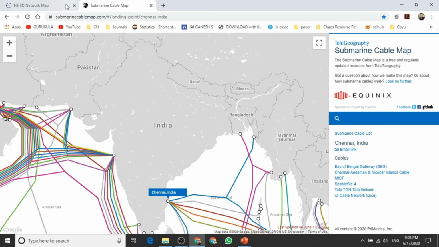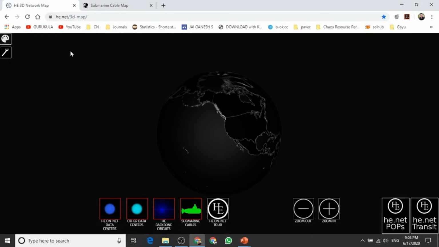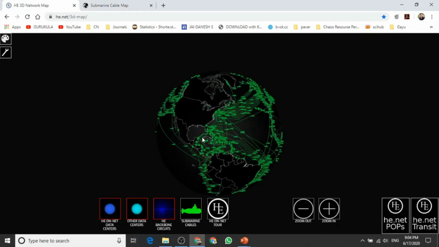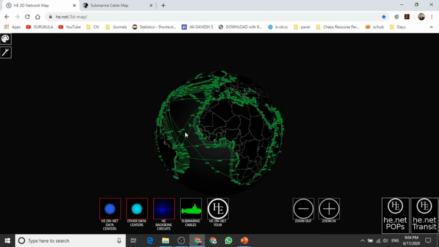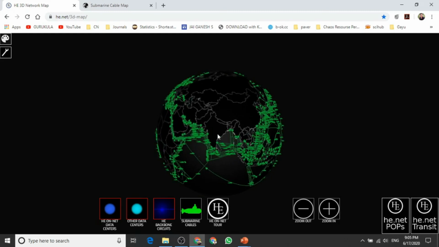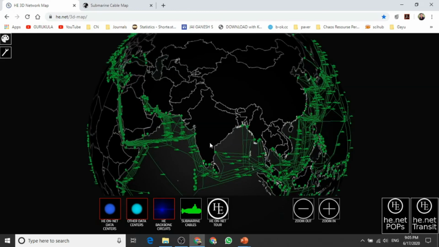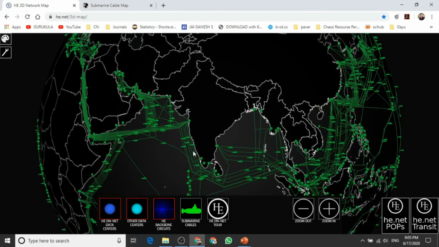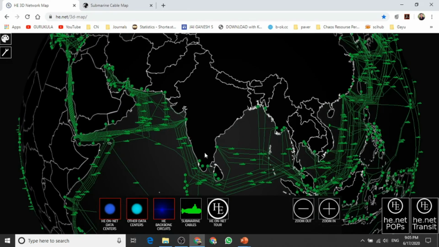In order to visualize the data centers, I will take the help of this particular website, HE3D, where I can show you the submarine cables. All these green color lines that are running across are what we call the backbone networks, and as you could see over here, India is again getting connected from these 5 points. These 5 points are the landing points, as we visualized in the previous slide.